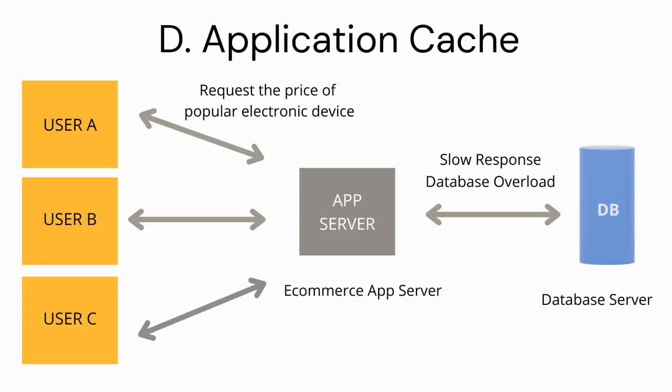Now imagine if you have 1 million users trying to access this price. That is going to overload their database. Not only that, database is slow in terms of responding back and hence that's going to degrade the application performance. How can we solve this problem?